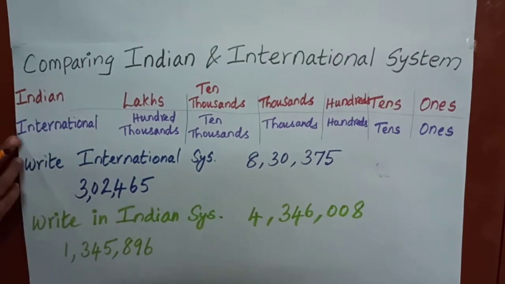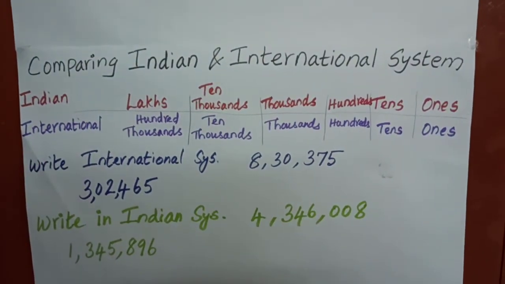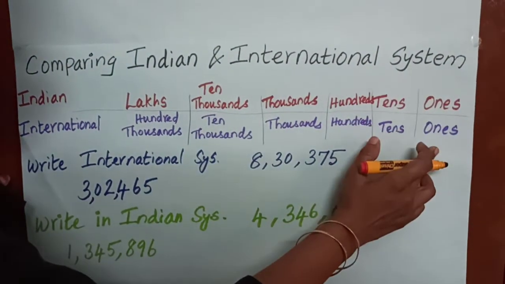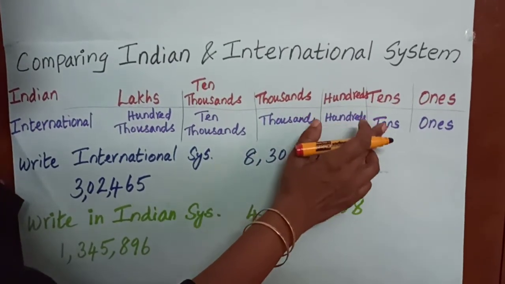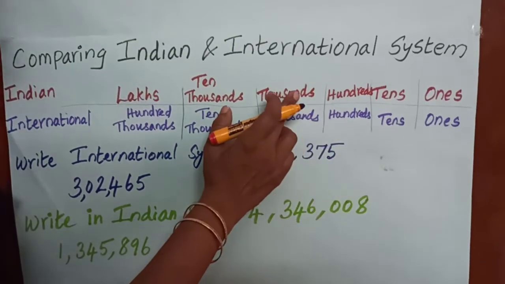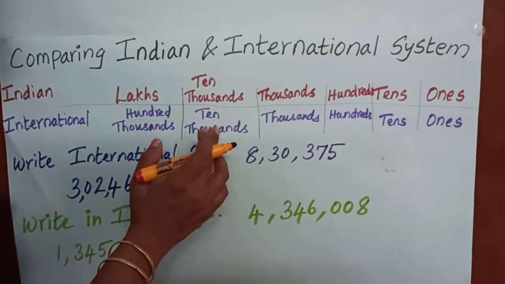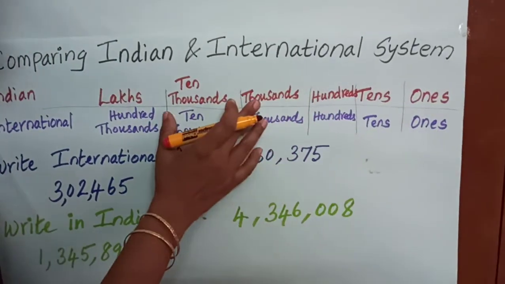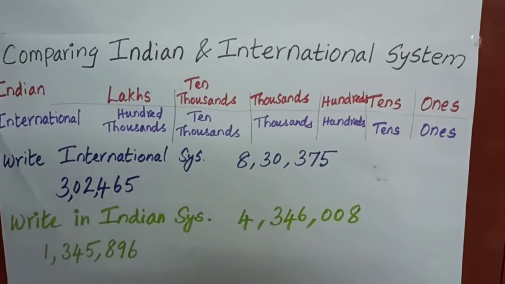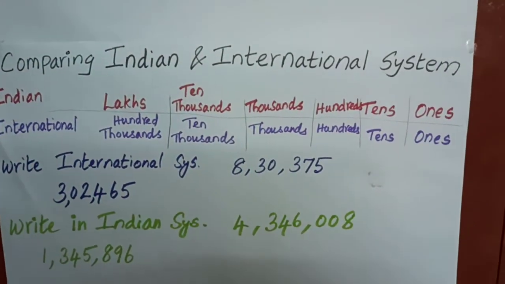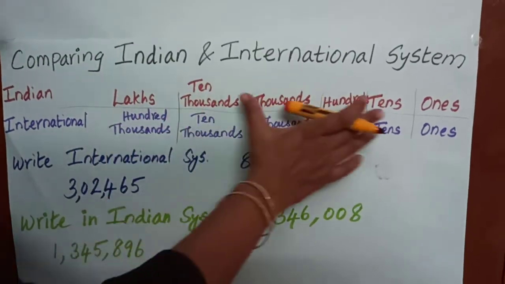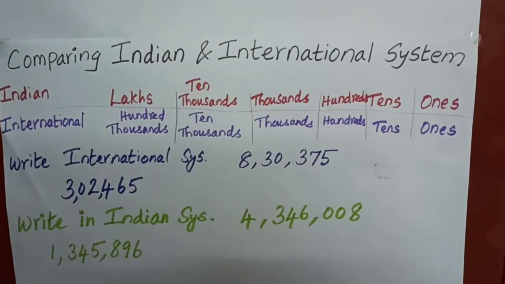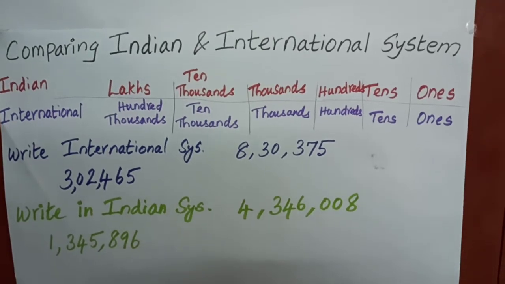In both systems the places are the same: ones, tens, hundreds, thousands, till 10,000. These places are the same in both systems.